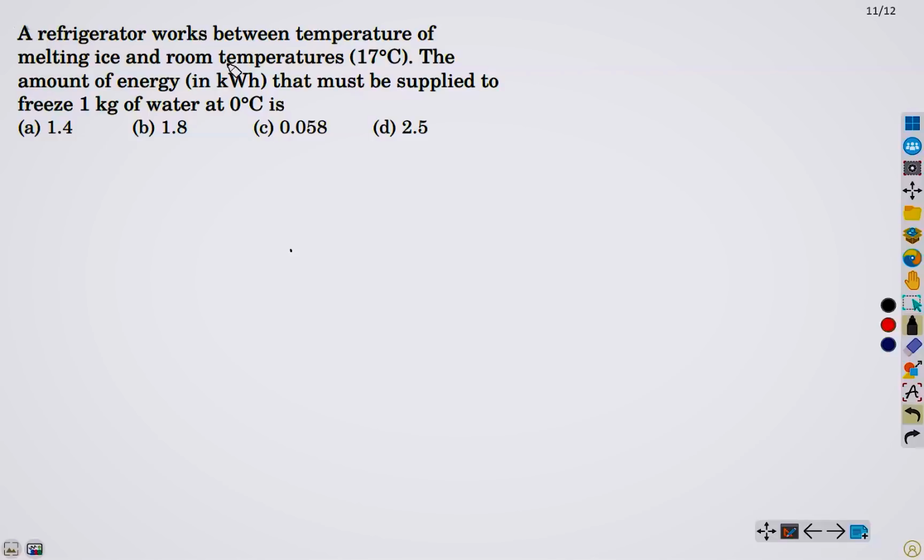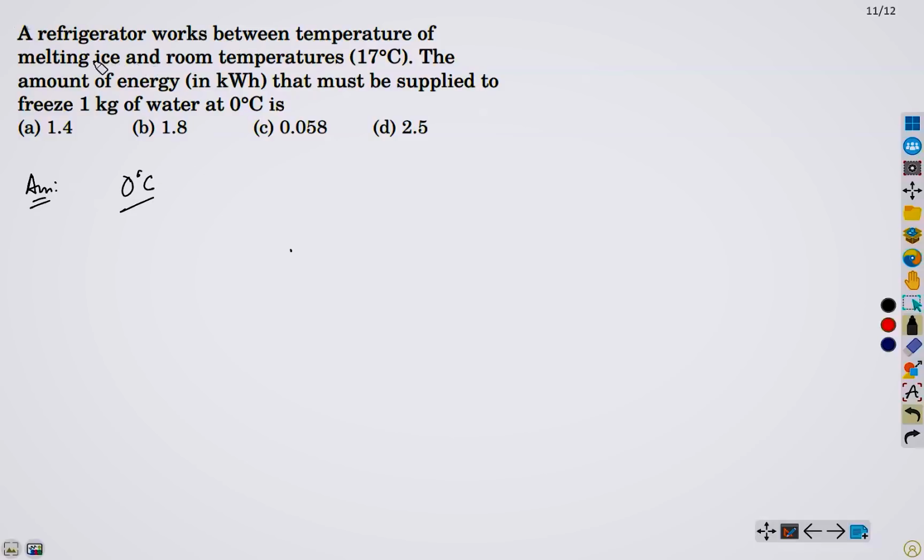A refrigerator works between the temperature of melting ice and room temperature. The amount of energy, in this unit kilowatt, must be supplied to freeze 1 kg of water at 0 degrees Celsius. So observe that we have the data given here. Let's first note it down. Temperature of melting ice is 0 degrees Celsius.